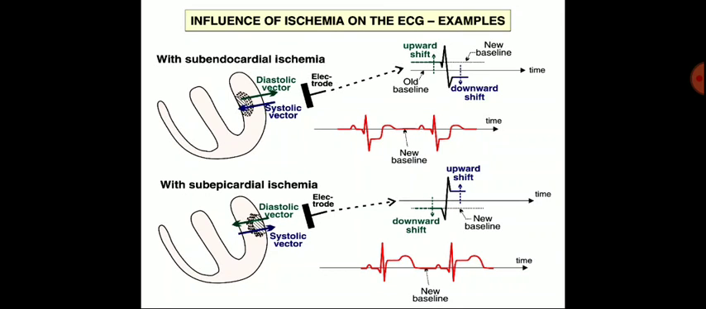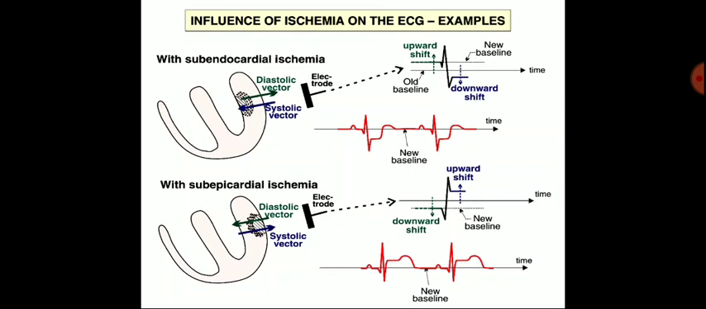In subepicardial ischemia, the depolarization is late as compared to the subendocardial. Here also the depolarization and repolarization directions are oriented from the endocardium to the epicardium. So the epicardium is the last to be depolarized. First the endocardium is depolarized and then repolarized.